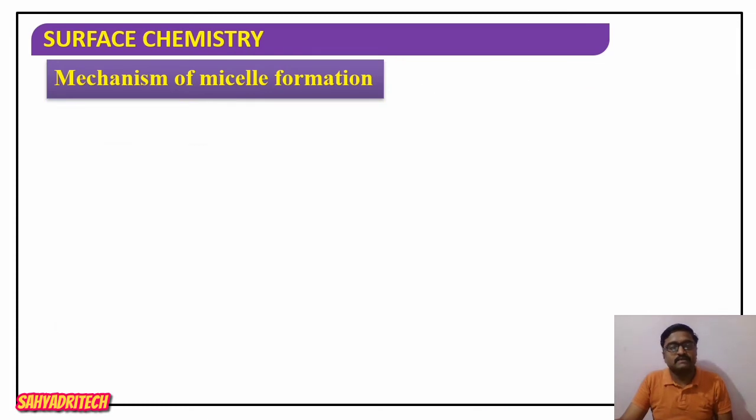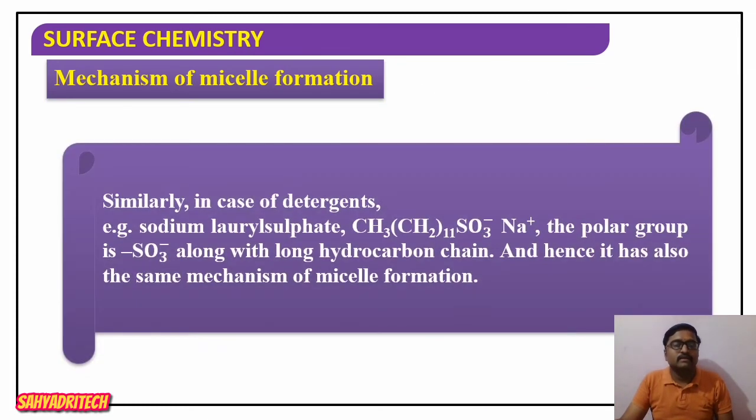Now similarly, consider detergents like soaps. A well known example of a detergent is sodium lauryl sulfate. The formula is CH3(CH2)11 SO4 minus Na plus, sodium lauryl sulfate.